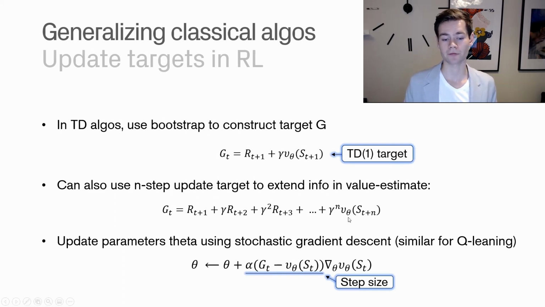What you do then is update the parameters of your agent. You parameterize your value function using some parameters theta, and you update those according to the difference between your target and your parameterized value function as it is right now. You do this for many iterations, and then you converge to a reliable value. That's a standard application of reinforcement learning.